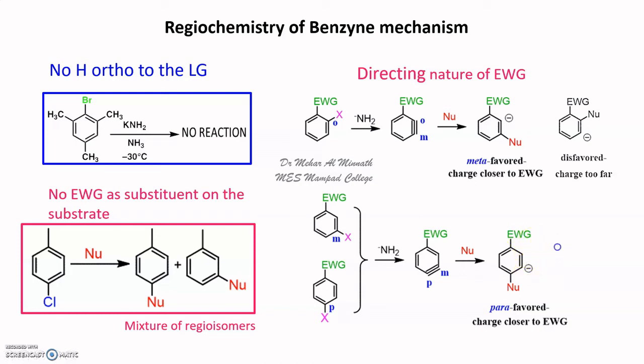If the attack was on the meta position, then the negative charge will be farther away from the electron withdrawing group. So that is the directing nature of the electron withdrawing group, which decides the regiochemistry of the reaction. We shall take examples and see how this is happening.